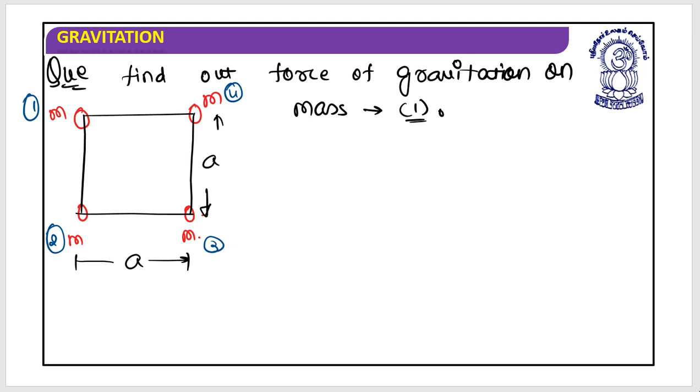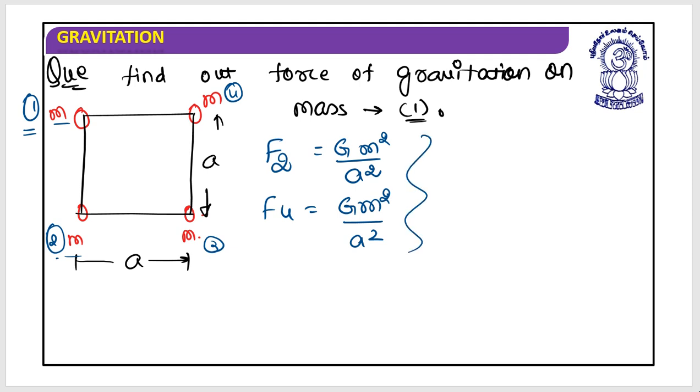How will you do this? Our first approach is to not bother about the directions and just focus on the magnitude. So let's calculate the magnitude. This is the force applied by the second particle. It's G into m square divided by a square. What about F4? F4 would be equal to G m square divided by a square. Yes. So we have F2, we have F4.